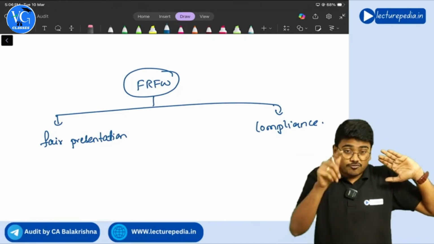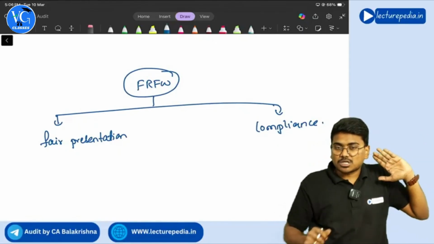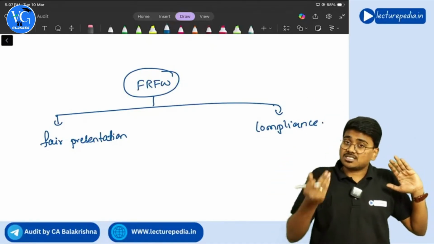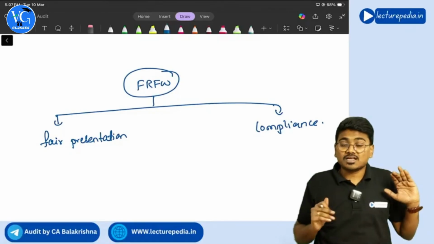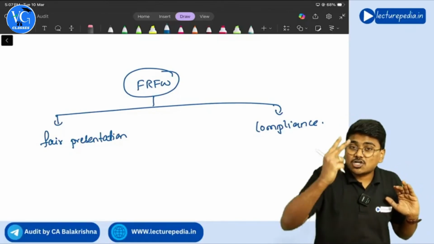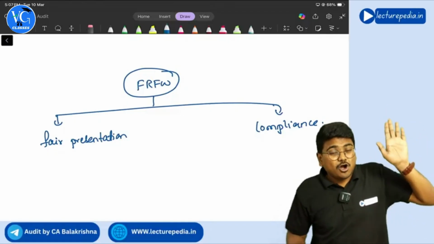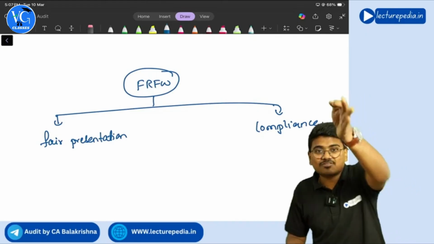Or if you feel that deviating from the requirements of the framework will achieve more fair presentation, in such a situation you are allowed to deviate. If these two situations are allowed by the financial reporting framework, then you will call it the fair presentation framework.